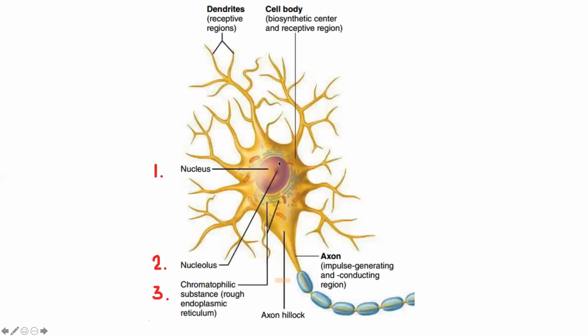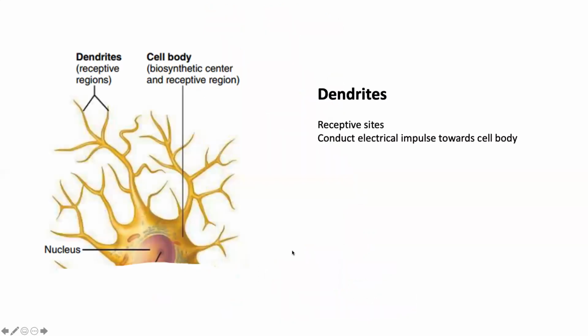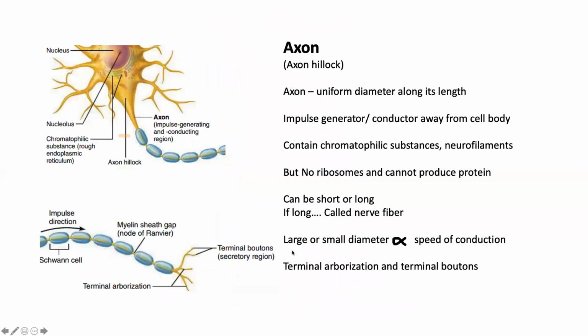So I hope you can appreciate the cell body of a neuron, the dendrites of the neuron, the central nucleus of the neuron, intracellular structures, the axon hillock, and the axon hillock becomes the axon. The axon will conduct and carry the electrical signal generated by the cell body. And if we continue to follow the axon hillock, we have the axon.